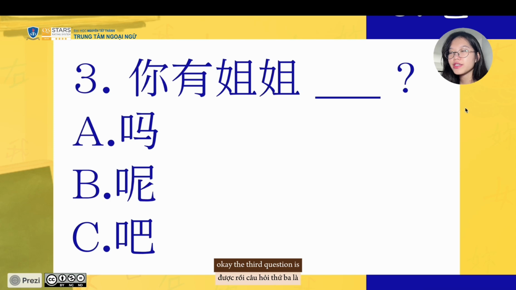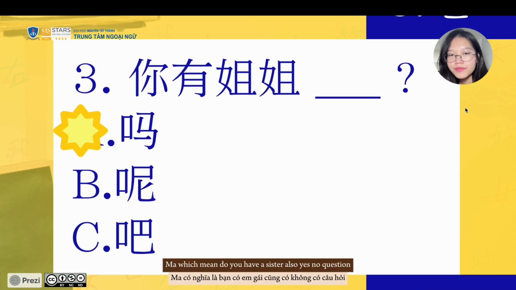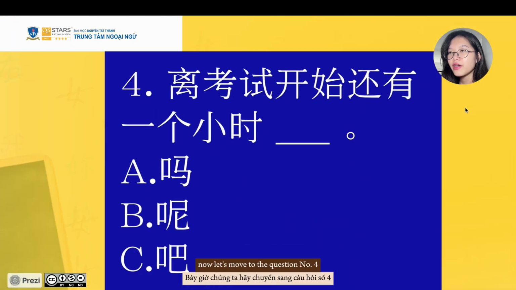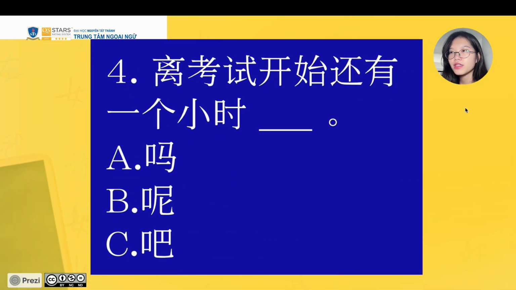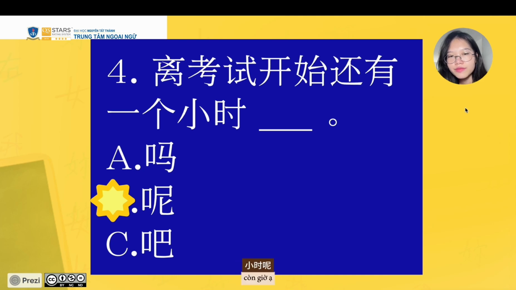The third question is 你有姐姐? The answer is also ma. 你有姐姐吗? Which means, do you have a sister? Also a yes/no question. Now, let's move to question number 4. 离考试开始还有1个小时. In this situation, it is indicating an ongoing action, so the answer will be na. 离考试开始还有1个小时呢.